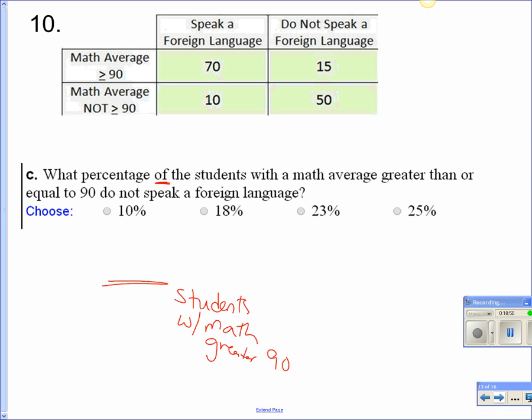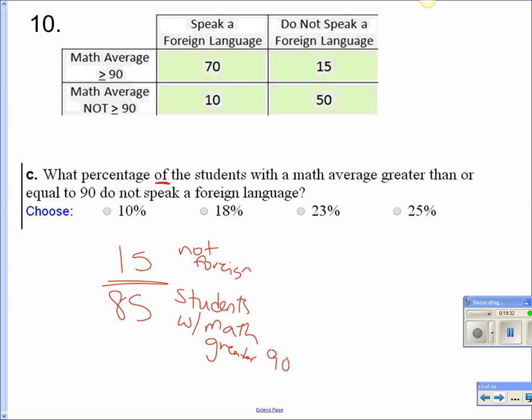So Chuck, how many students have a math average greater than or equal to 90? That's people who have a math average greater than 90 and speak a foreign language. How many just have a math average greater than 90? You have to put them all together. I want all the students with a math average greater than 90. Dylan, you still writing it down? Good. Chad, what number is going to go on top? 15. Also on top, they do not need to speak a foreign language.